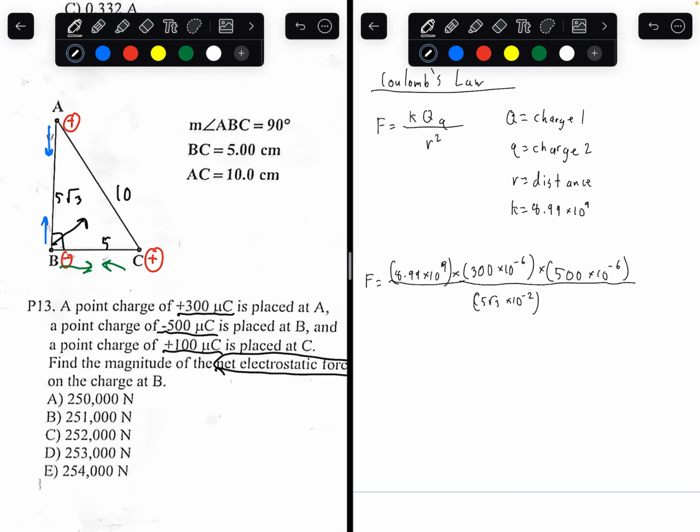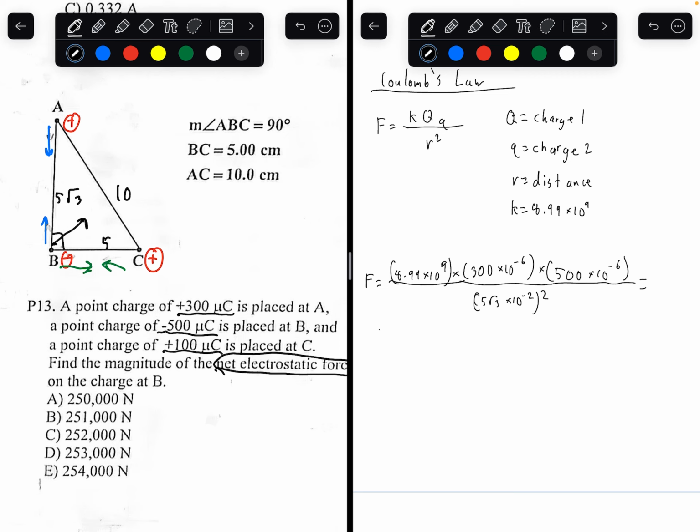That's a distance, and you want to find distance squared. Plugging everything into a calculator: 8.99 times 10 to the power of 9 times 300 times 10 to the power of negative 6 times 500 times 10 to the power of negative 6, divided by 5 square root of 3 times 10 to the power of negative 2, squared.